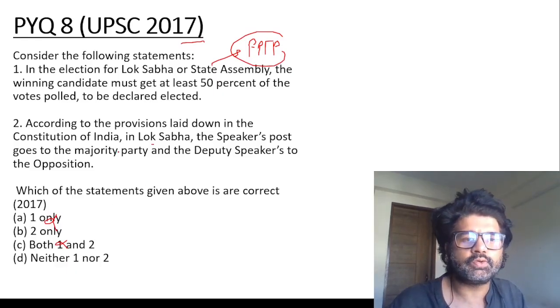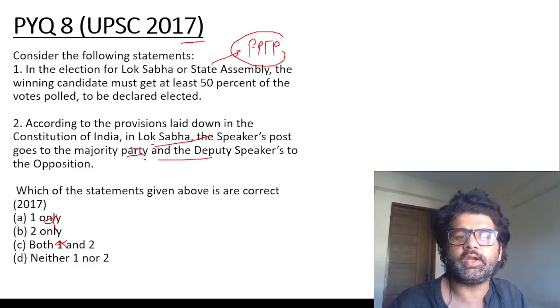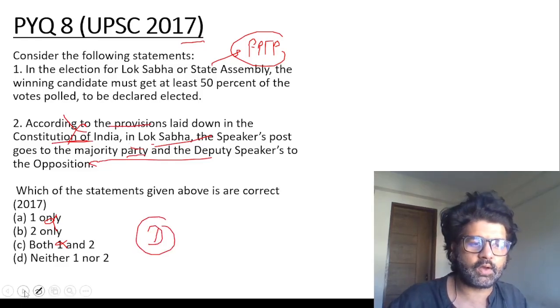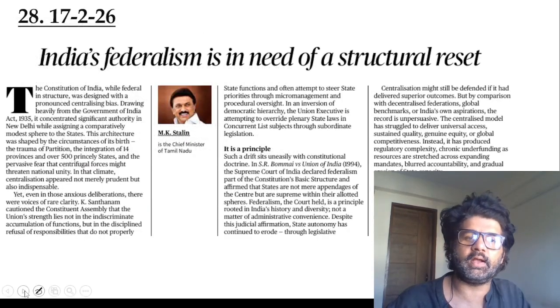According to convention, the Speaker post goes to the majority and the Deputy Speaker goes to the opposition, but it is not a provision laid down in the Constitution. So the first part is wrong, and that's why the answer is D, neither 1 nor 2. Whoa, guys, let's be serious.